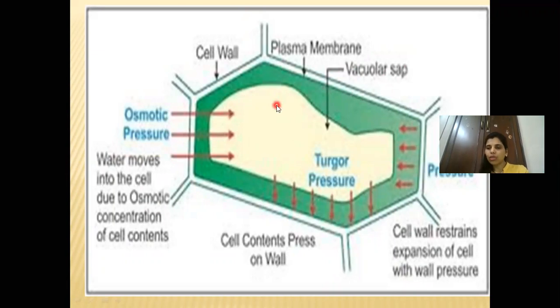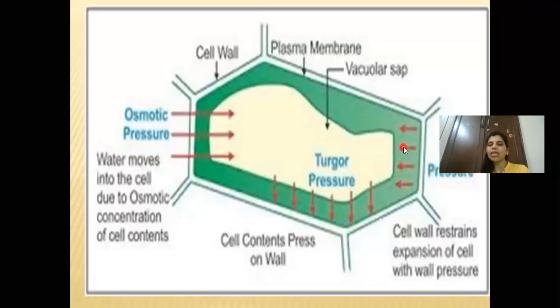So the turgor pressure is the pressure which the cell content exerts on the wall. Now according to Newton's third law, equal and opposite reaction, the cell contents are exerting pressure on the cell wall, so in return, the wall also exerts pressure on the cell content.